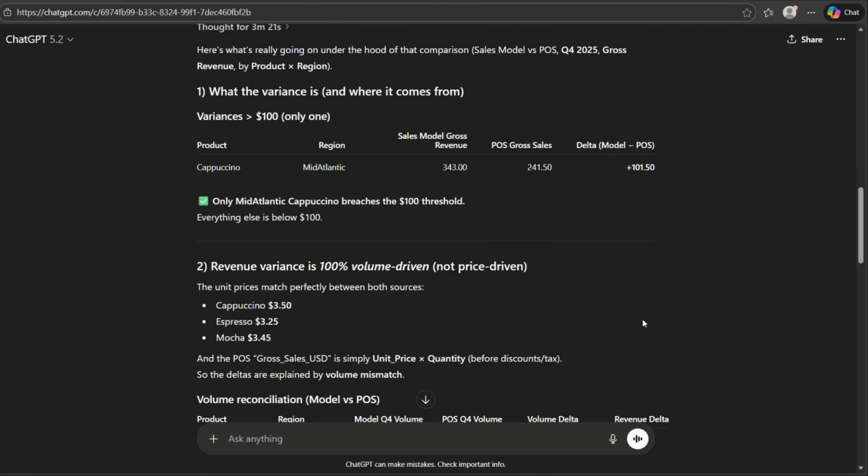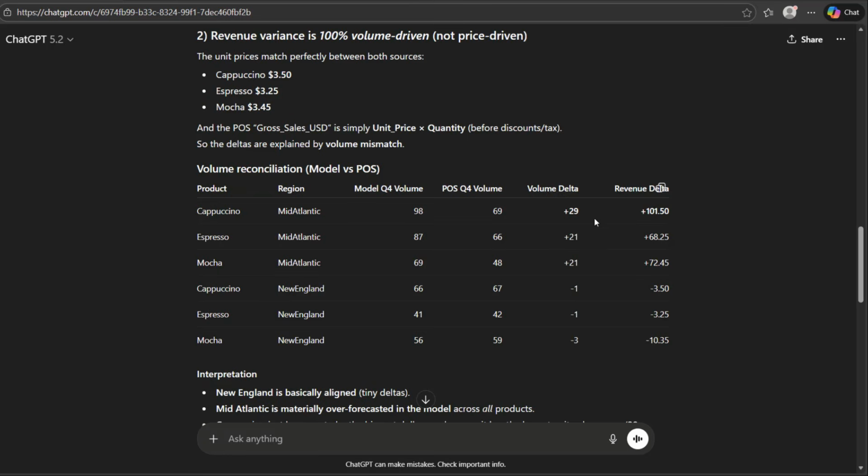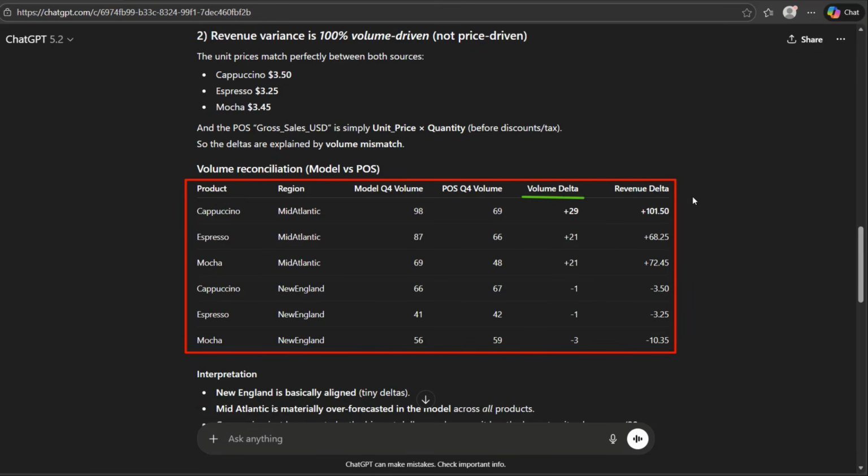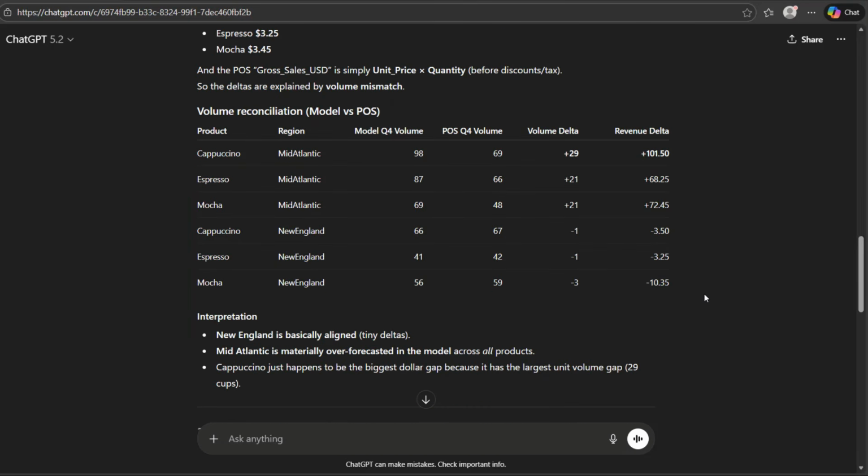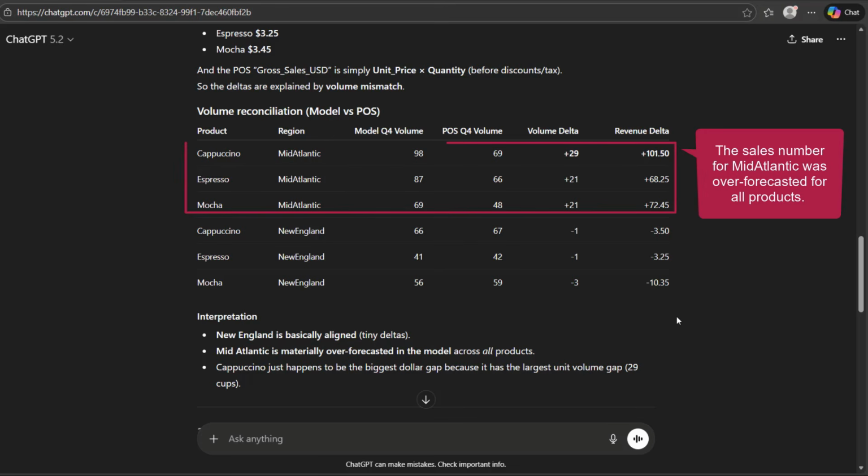The AI scans through the files in seconds. It comes back with a finding that only Mid-Atlantic cappuccino breaches the $100 threshold. Below, we find what usually takes hours of back and forth efforts, a reconciliation table showing volume and revenue delta. AI has summed up the findings in this table, showing exactly where our forecast went wrong. The sales number for Mid-Atlantic was over-forecasted for all products.